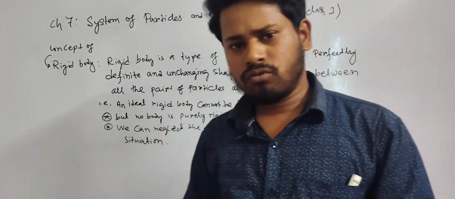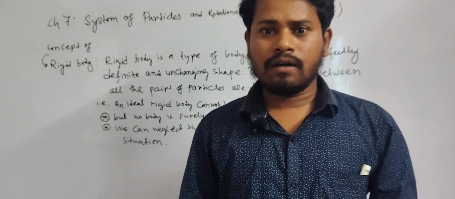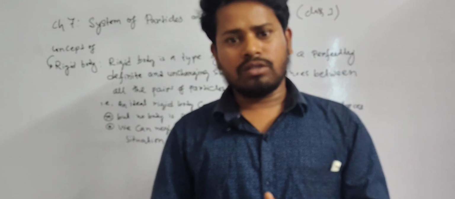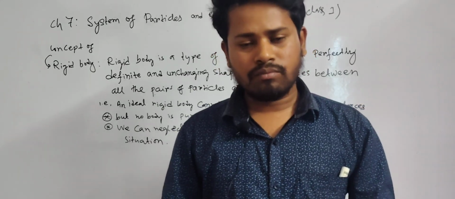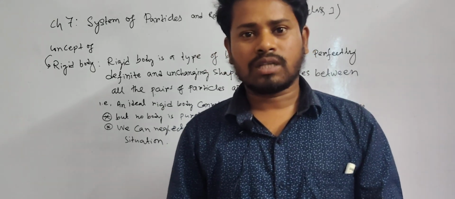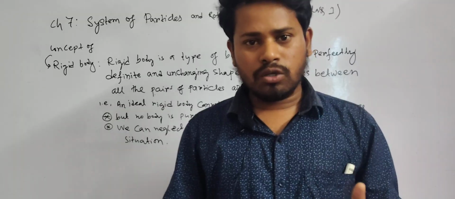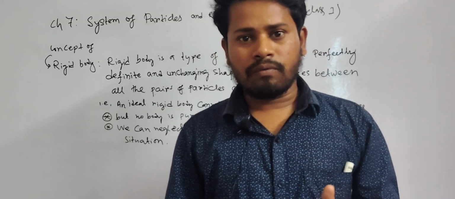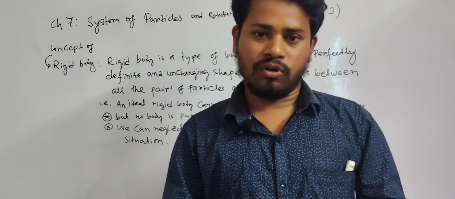But in some situations we can neglect the deformation, for example steel beams, iron beams, stars, planets, or molecules, which we can consider rigid bodies with very minimal or negligible deformation.